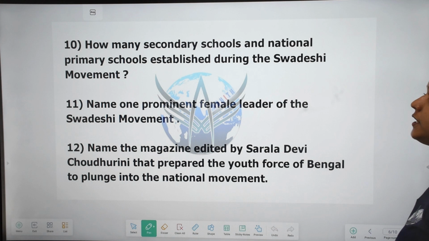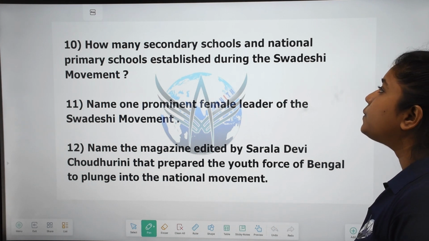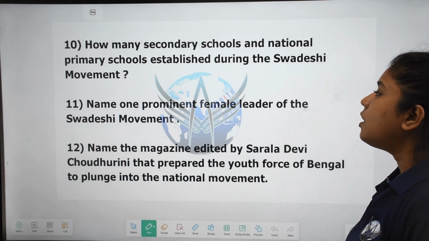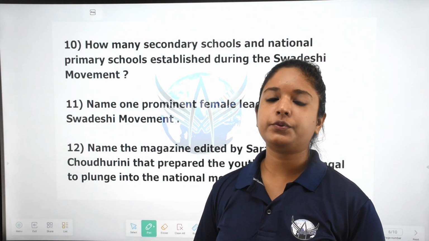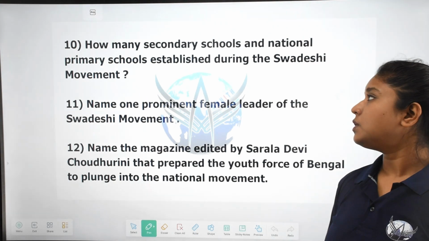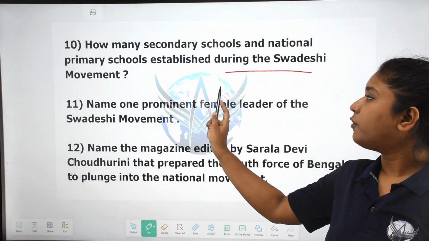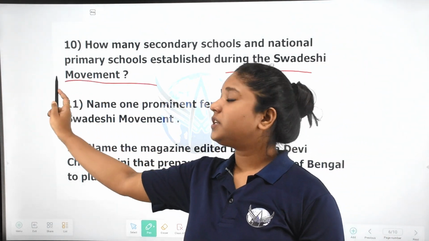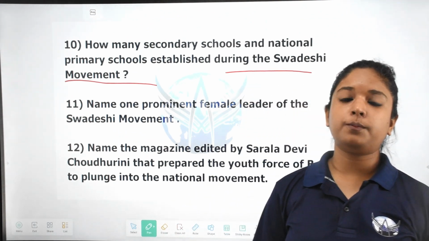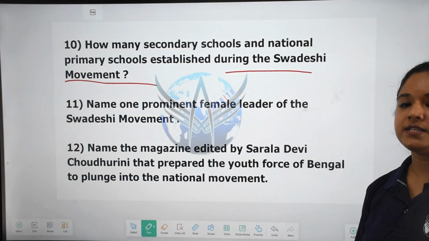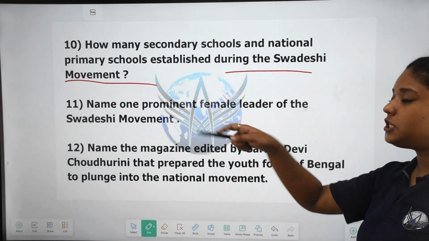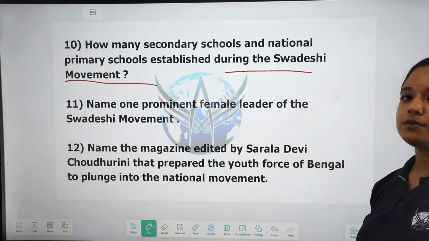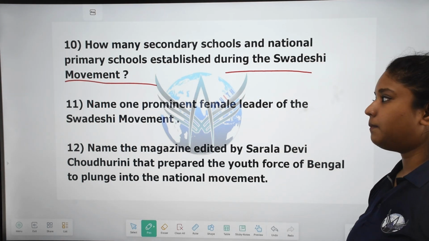Next, how many secondary schools and national primary schools were established during the Swadeshi movement? 62 national schools and 3,000 primary schools were established during the Swadeshi movement. That means British educational institutions were boycotted, and after that national schools were established: 62 secondary schools and 3,000 primary schools.